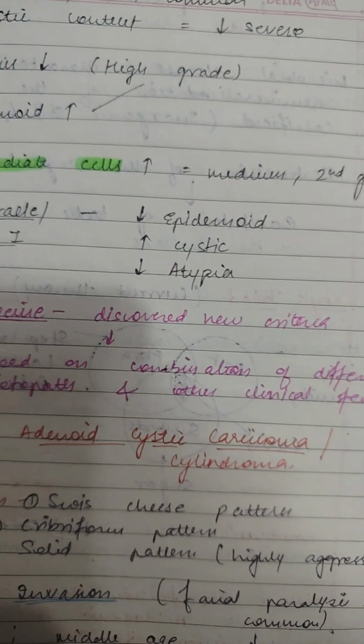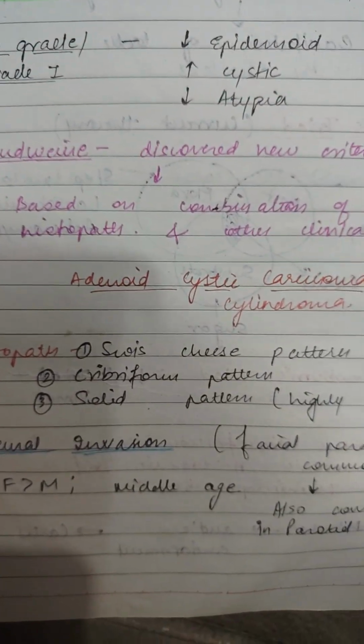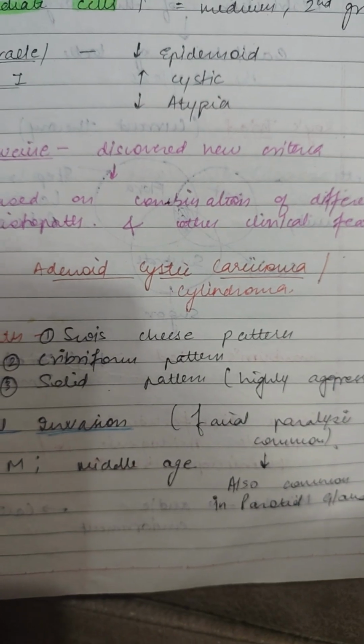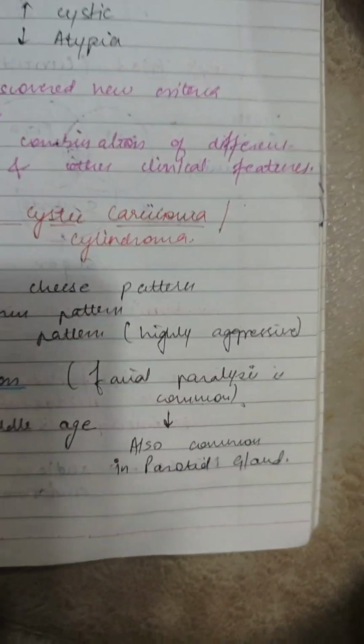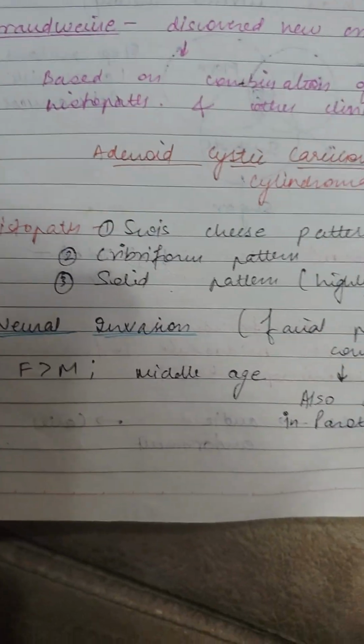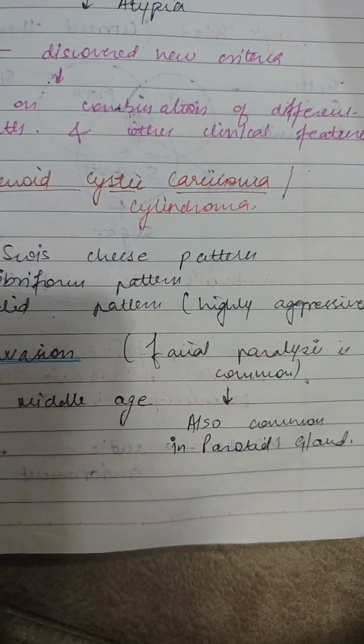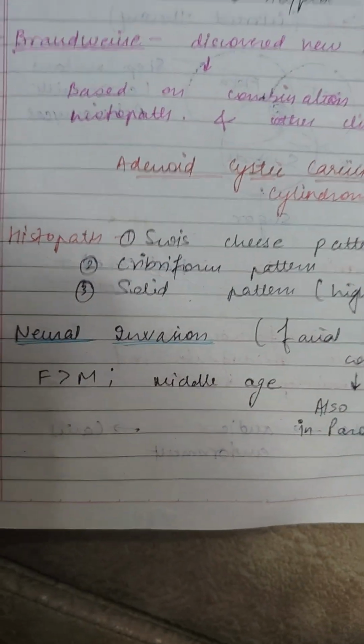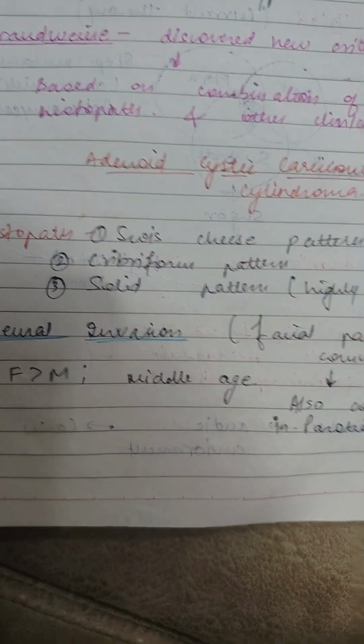Adenoid cystic carcinoma or cylindroma: histopathology reveals Swiss cheese pattern, cribriform pattern, and solid pattern, which is highly aggressive. Neural invasion is seen. Facial paralysis is common, with more predilection for females, the middle-aged.